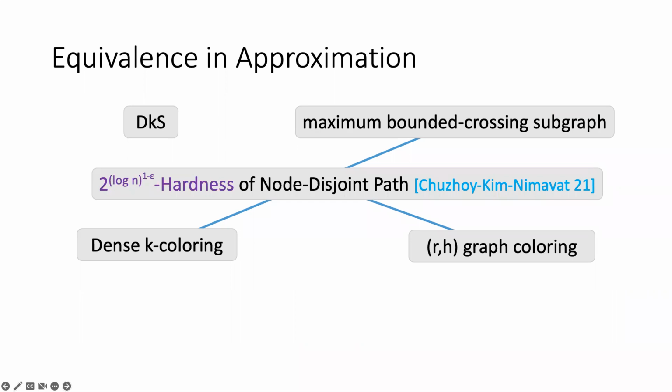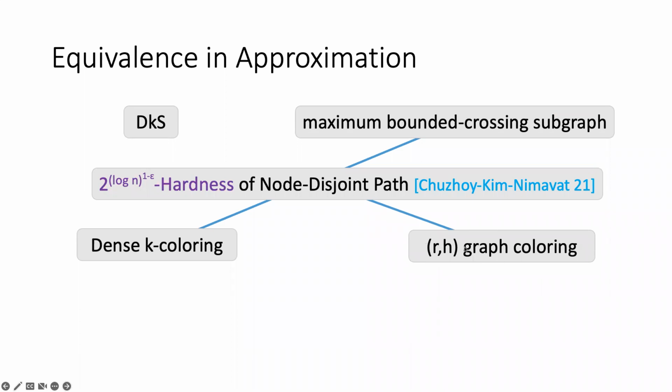2021, which shows an almost polynomial hardness of approximation result for NDP, assuming some conjecture. So it is actually a conditional hardness result. In particular, their work shows that the node disjoint path problem is at least as hard as the RH graph coloring problem. They originally wanted to prove that the RH coloring problem is hard, but they did not manage to do it.